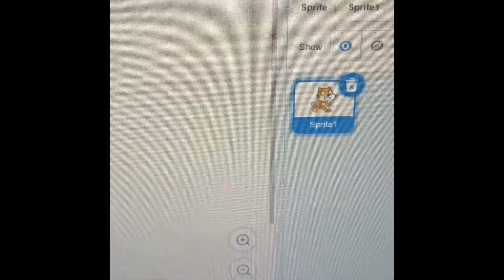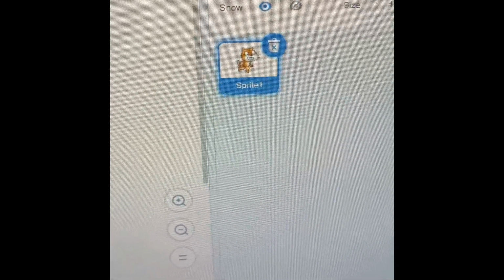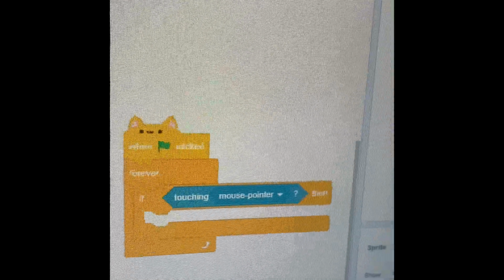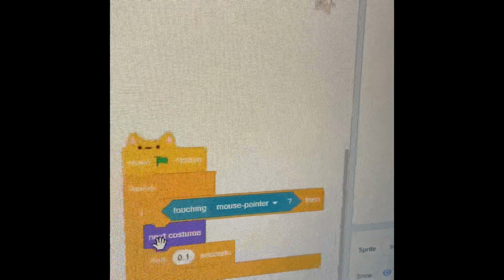Next is the if block. So the if block can be used by itself, or it can be used with any other block. If we add the forever block, it will say forever if this thing is happening. So in the sensing, there's touching mouse pointer. Then do that. So if we hover over the cat, he starts running. And if we don't, then he stops.